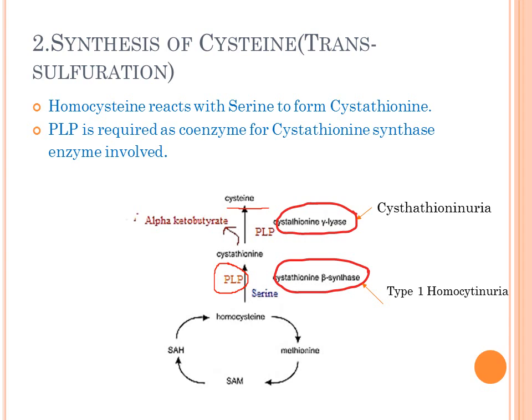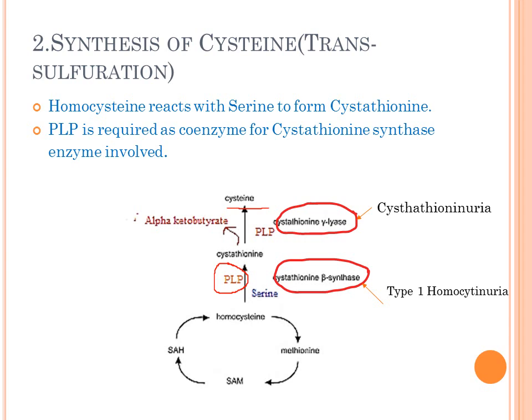Here again the importance of vitamins is evident. Pyridoxal phosphate will be required as a coenzyme. This will be a two-step process. First, homocysteine will react with serine leading to synthesis of cystathionine. The enzyme required here is cystathionine beta synthase, and then cystathionine will be converted to cysteine. For both these reactions, pyridoxal phosphate is required, and the second enzyme is cystathionine lyase. Alpha ketobutyrate will be released with the release of cysteine.